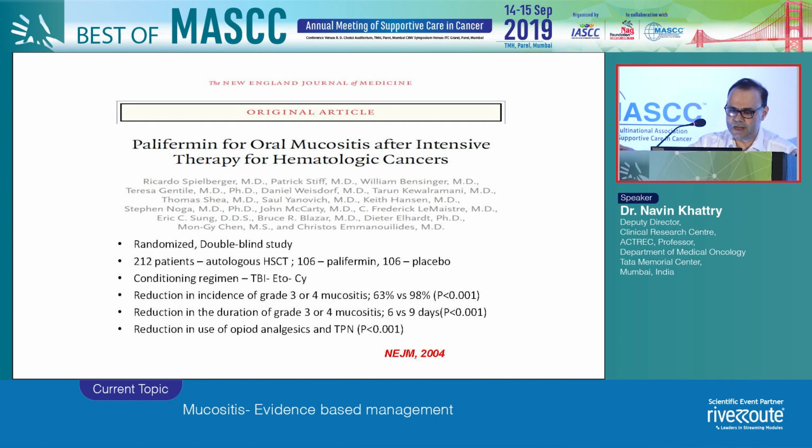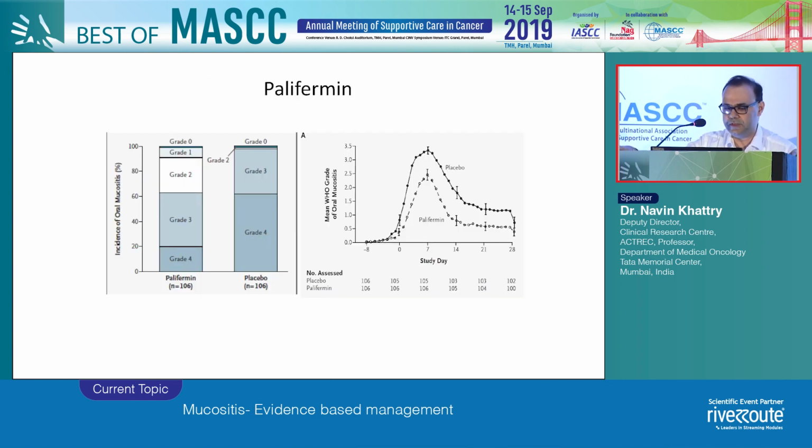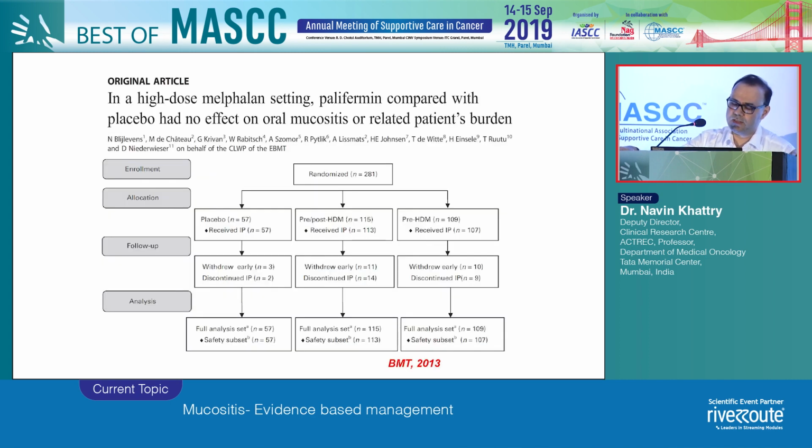So this was the seminal study, which was a very large study of 212 patients compared to all the other studies where the numbers were 30 to 60, where they randomized patients who underwent transplant with a conditioning regimen of etoposide, cyclophosphamide, and TBI, and they found that there was a marked reduction in the incidence of grade 3 and grade 4 mucositis in those who received palifermin before the conditioning regimen. You can see that the placebo arm had a large proportion of grade 4 and grade 3 oral mucositis, while the experimental arm had significantly less mucositis. This led to the stage of using it even for high-dose chemotherapy without TBI. And this is where it failed.